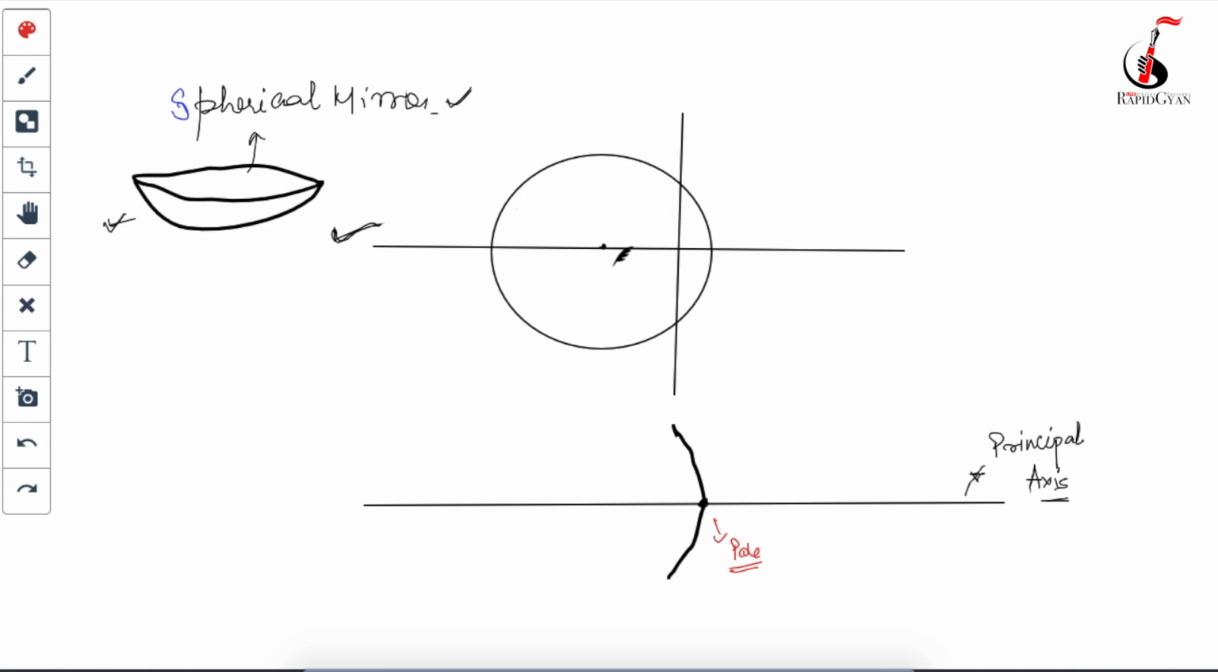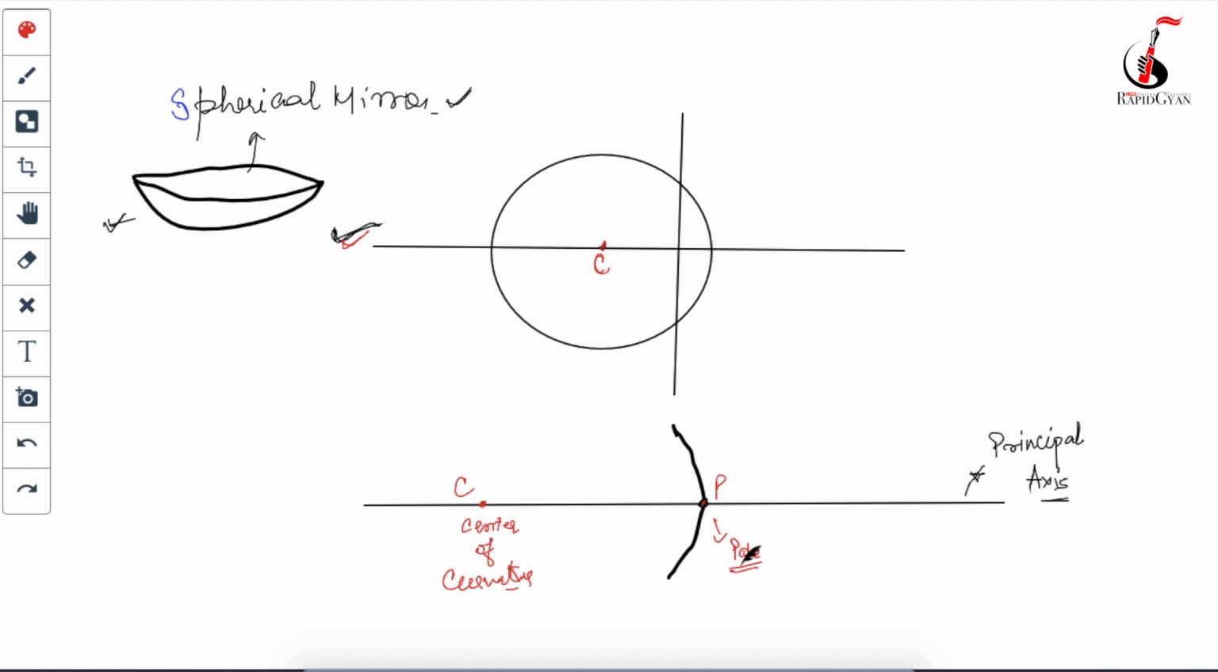So this sphere will have some center, and this principal axis will pass through the center of the sphere. The center of that sphere is called the center of curvature. Just remember these words, these are very important words, okay? Center of curvature is denoted by the letter C, and the pole is denoted by the letter P.